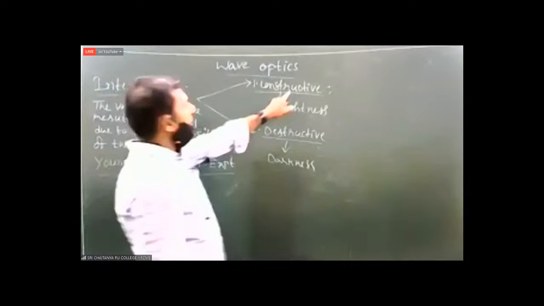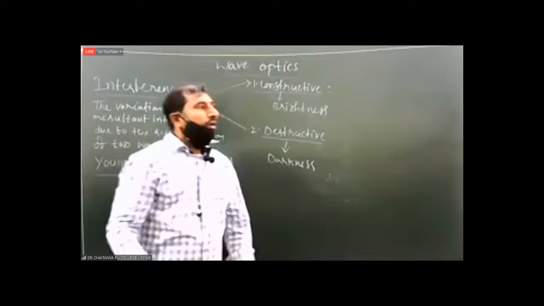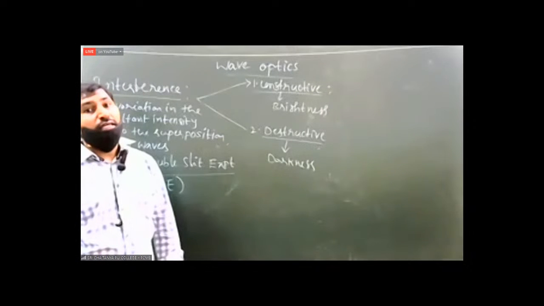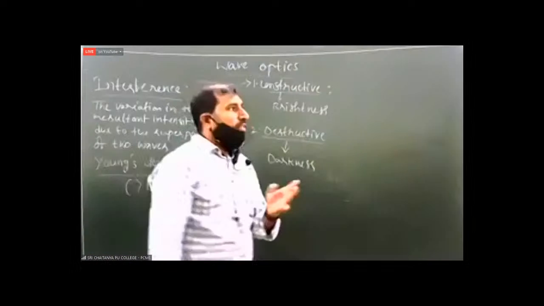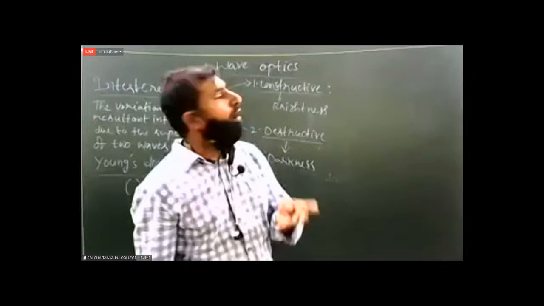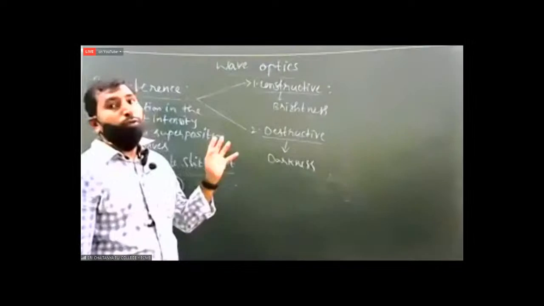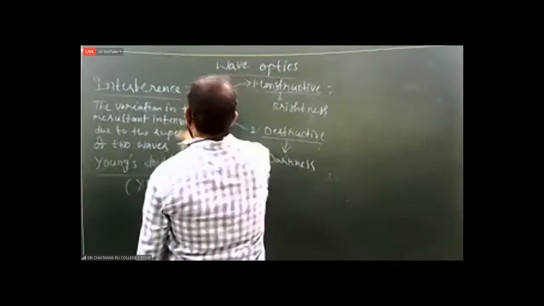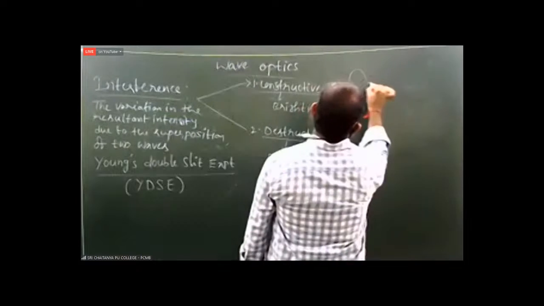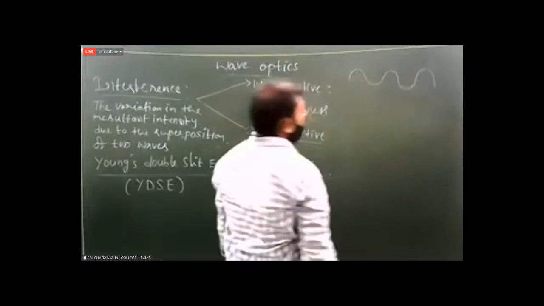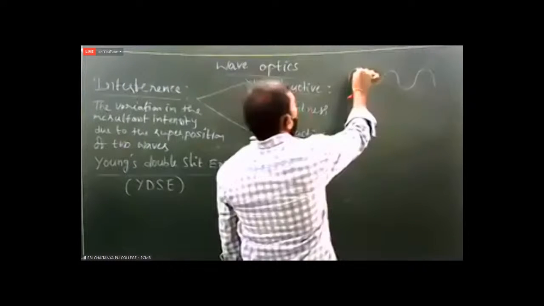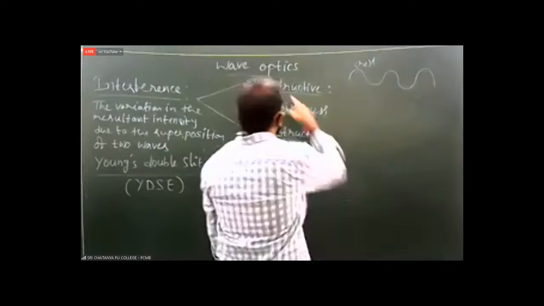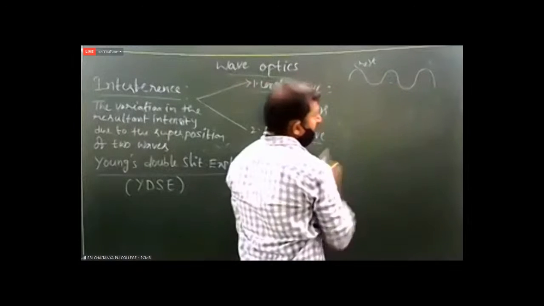Constructive interference means that in the region of interference, the crest of one wave falls on the crest of another wave. Light waves are an example of transverse waves. In a transverse wave, the upper portion is called the crest and the lower portion is called the trough. Here is the first wave and a second wave.